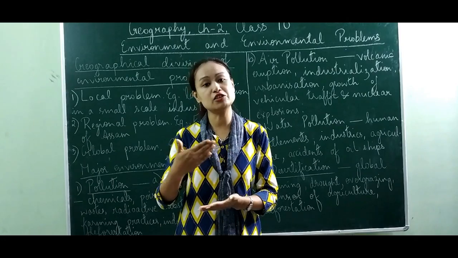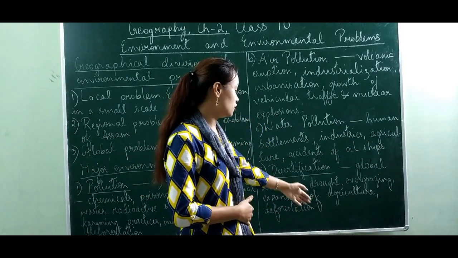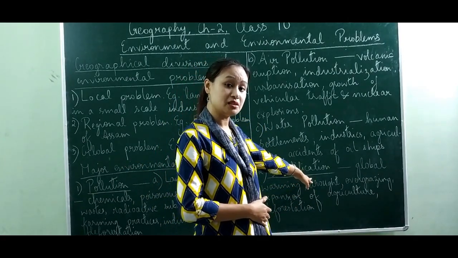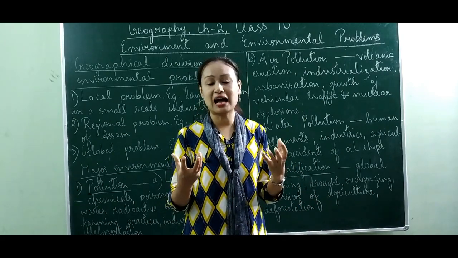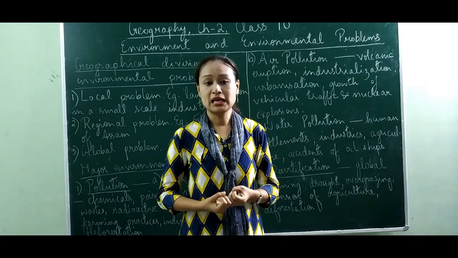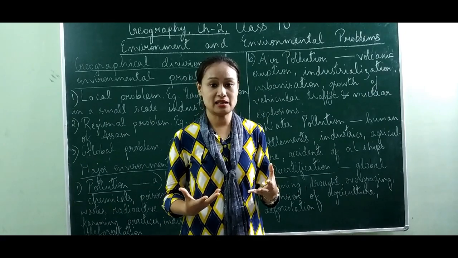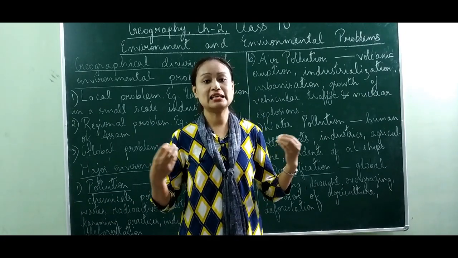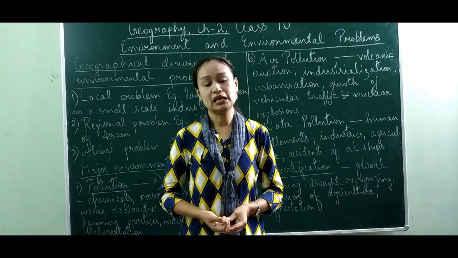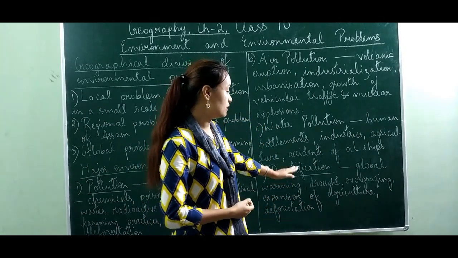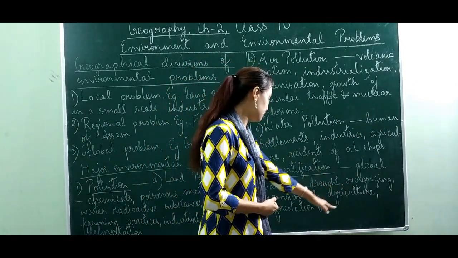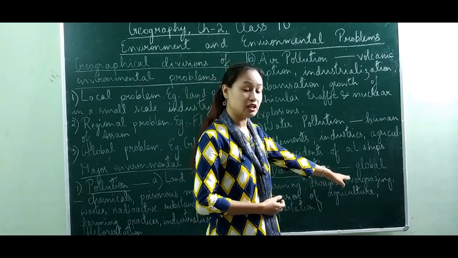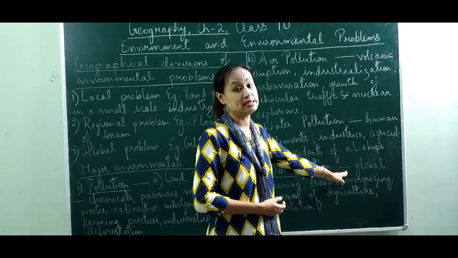When this condition lingers, we call it drought. Slowly, because of the dryness of the soil, the plants die, and that area is slowly converted into a desert, leading to desertification. Now another factor I have mentioned over here: these are the human activities which are leading to desertification.